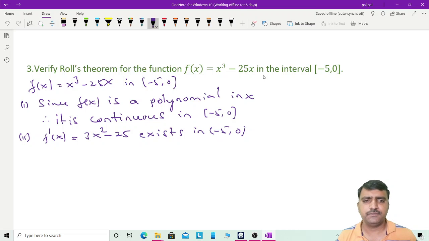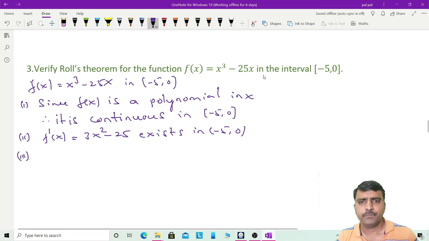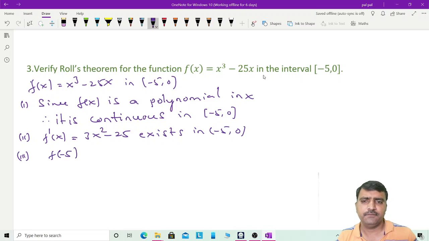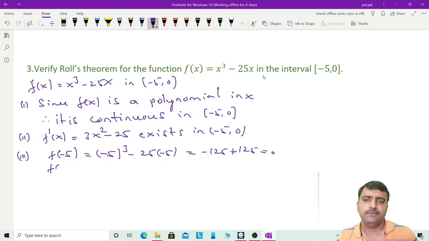So -5 to 0 is given. So the third condition is f of -5. f of -5 is -5 cube minus 25 into -5. So -5 cube is -125. Minus of minus plus 125 is 0. And f of 0 means, putting x as 0, it is 0 only. So that is f of -5 is equal to f of 0.